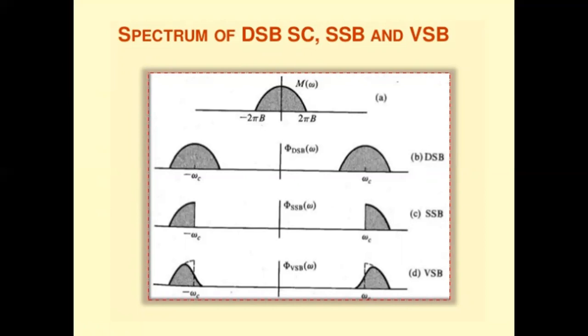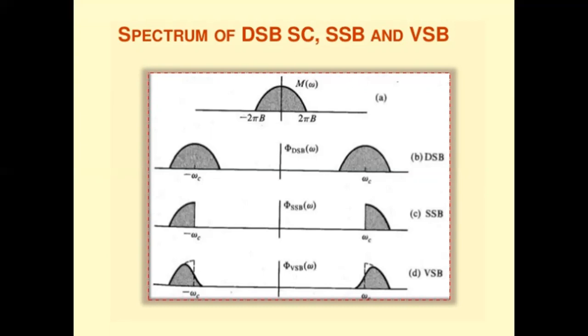These difficulties suggest another scheme known as vestigial sideband modulation, also called VSB, which is a compromise between SSB and DSB modulation schemes. In this modulation scheme, one sideband along with a trace or vestige of the other sideband is transmitted, and hence the bandwidth required is equal to the message signal frequency plus a small portion for the vestige.